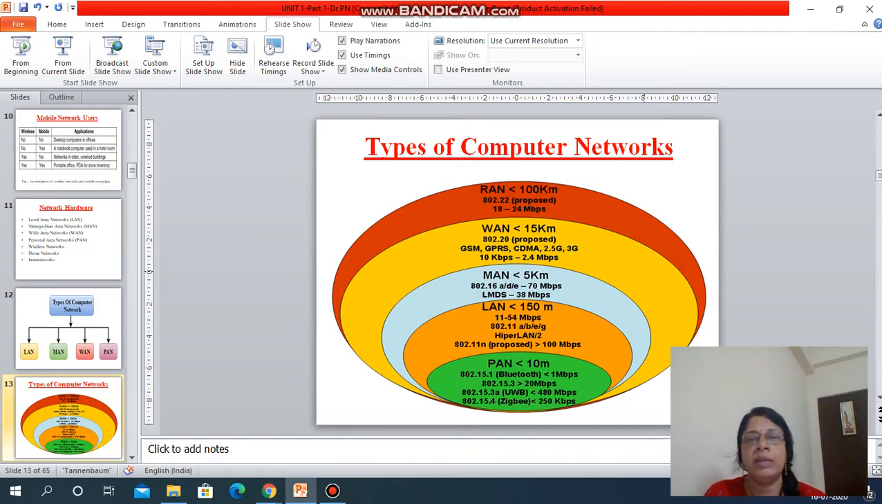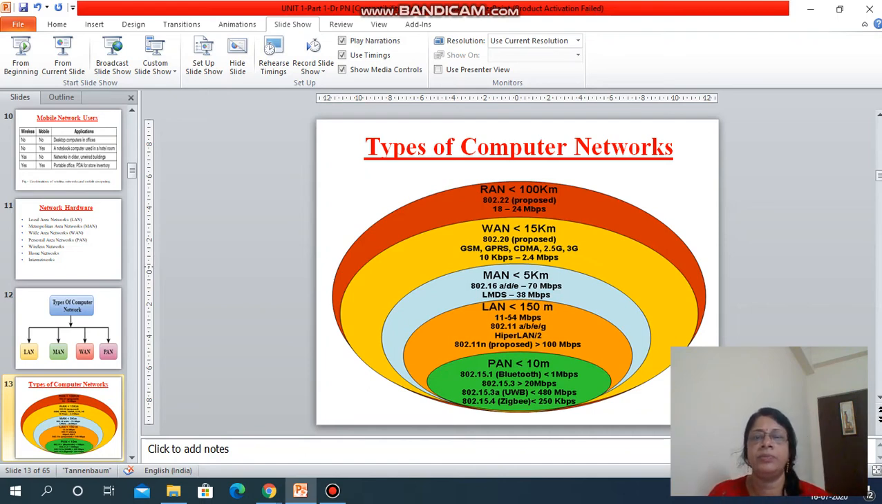So one MAN consists of more than one LAN. This is the speed, 10 kbps to 2.4 Mbps. These are the technologies used. That details I am not going to explain to you now.